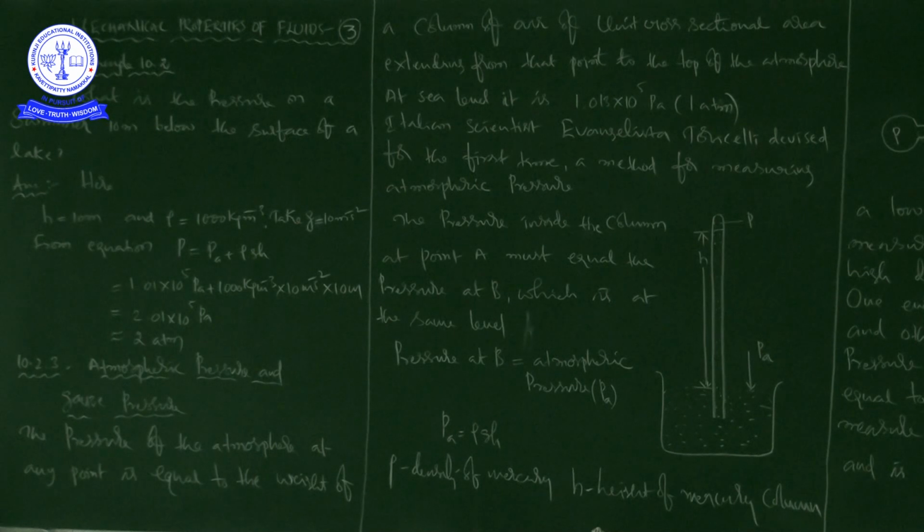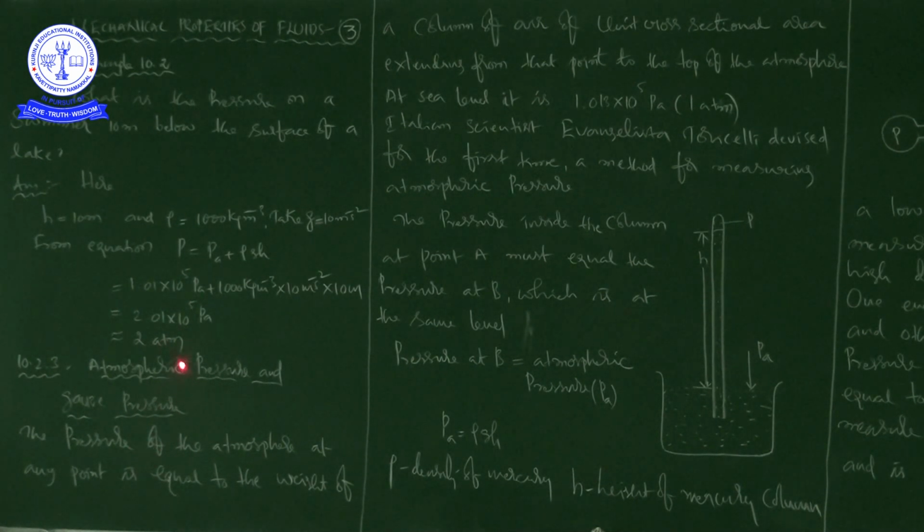That's why height is a very important factor which affects pressure difference. Here, from the equation P = Pa + rho g h, the pressure will be 2.01 × 10^5 Pascal, which is approximately equal to 2 atm. Okay, right. Next topic: atmospheric pressure and gauge pressure.